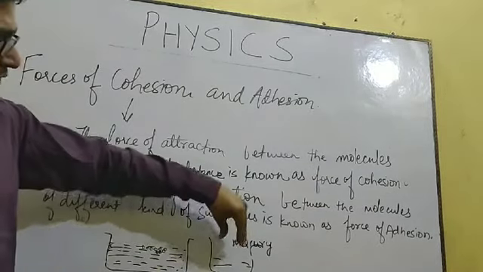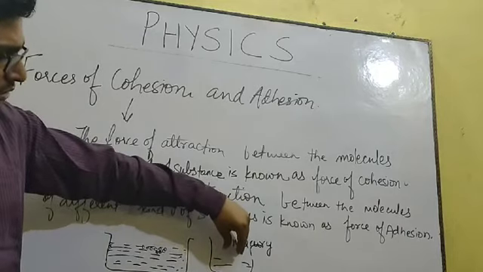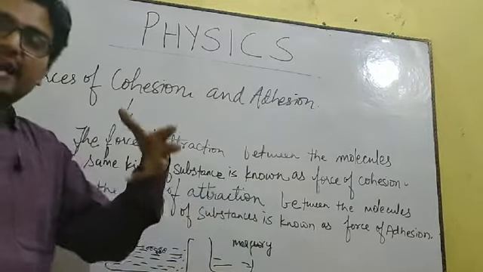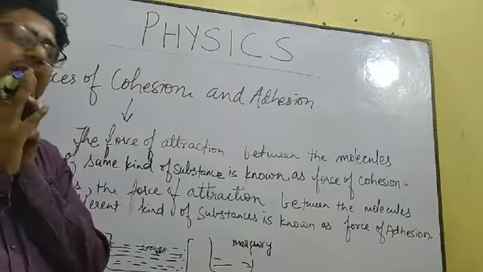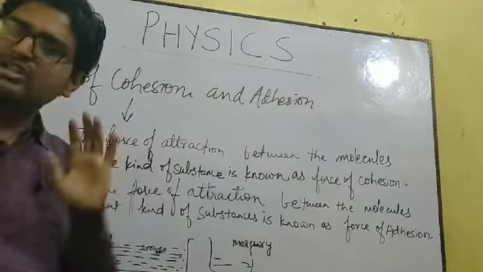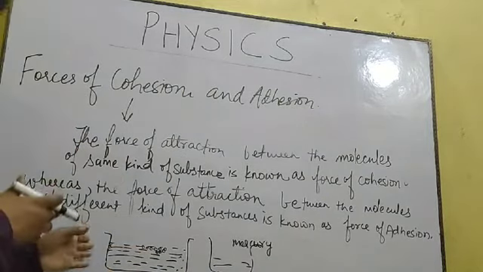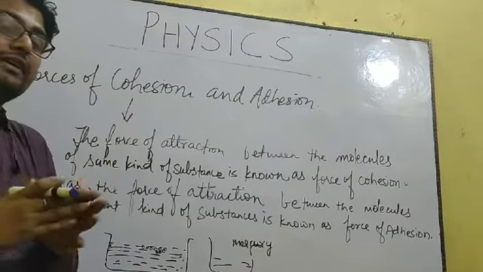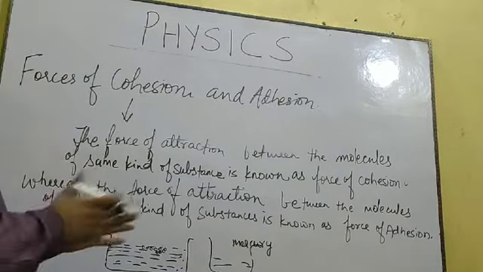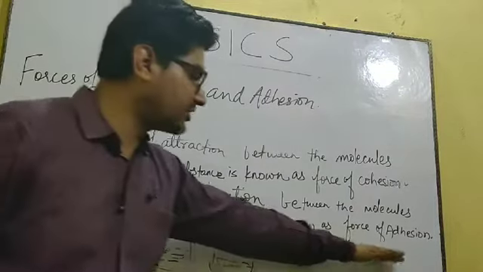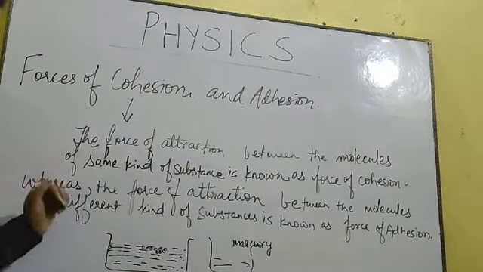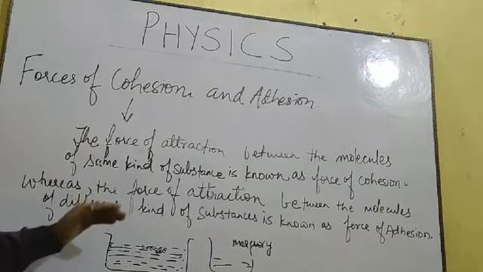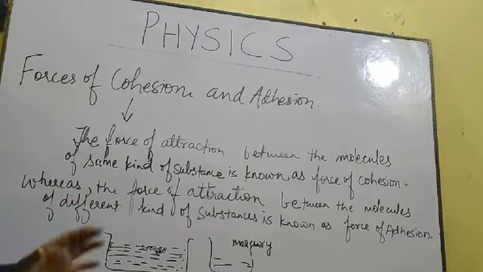So what has happened over here? The molecules which were of same kind were having strong intermolecular force of attraction. So you can say force of cohesion was strong. In this case, water and glass were sticking to each other because intermolecular force of attraction between different type of substances was stronger. So you can say force of adhesion was strong. So this is what you have to remember about force of cohesion and force of adhesion.